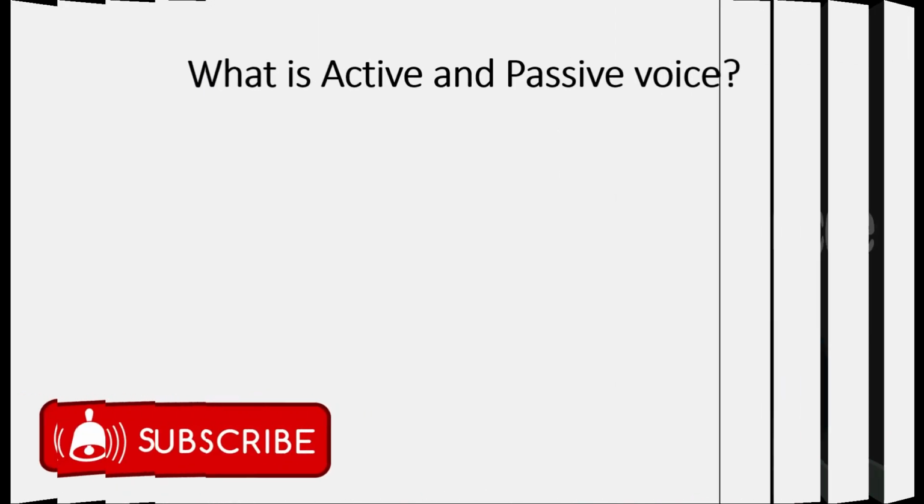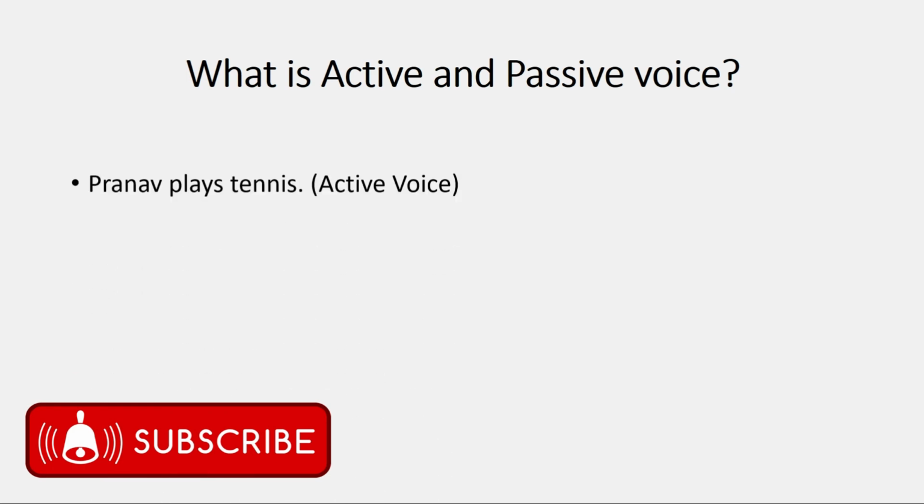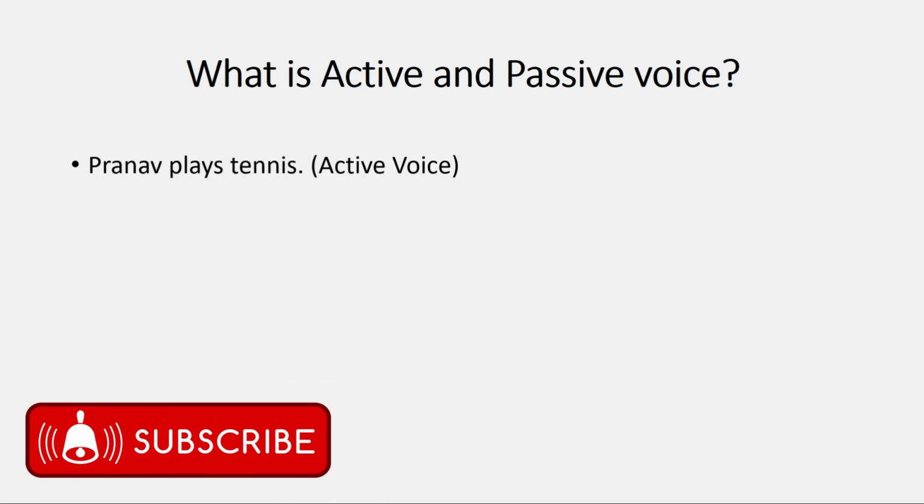First of all, we will look at a sentence. Pranav plays tennis and this is active voice. ये वाला जो वाक्य है वो active voice है. The second sentence, tennis is played by Pranav. ये वाला वाक्य passive voice है.